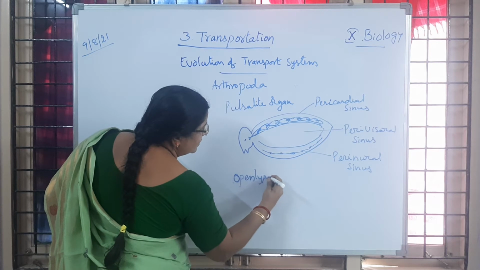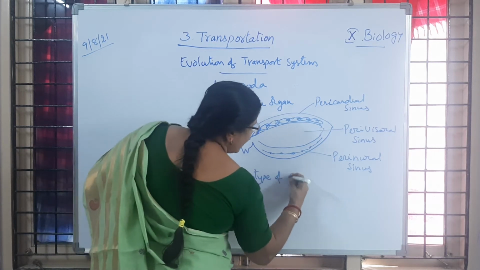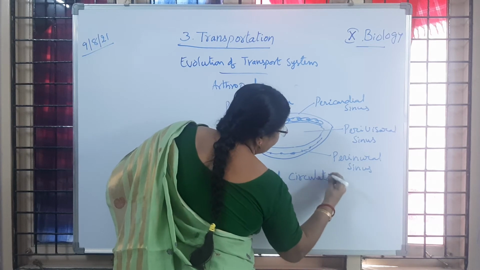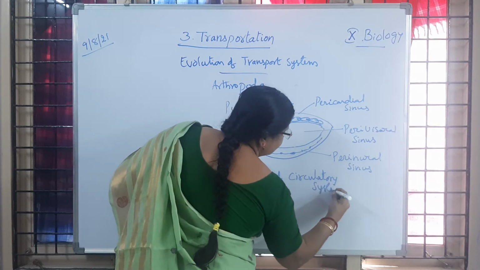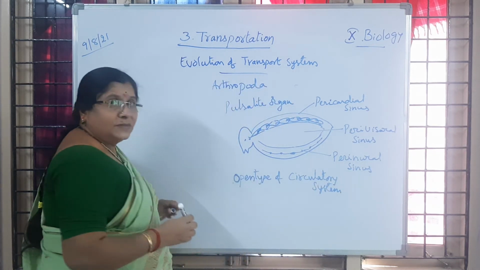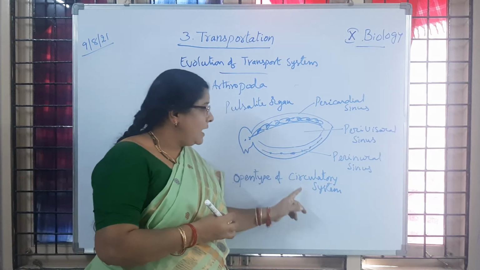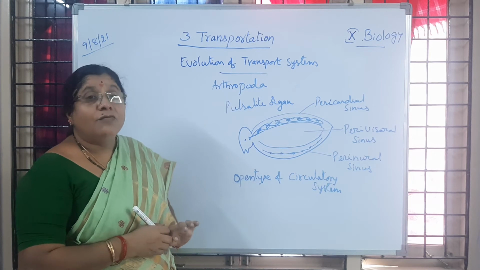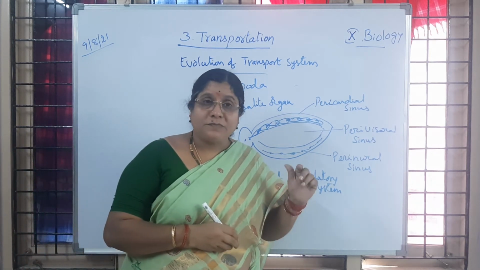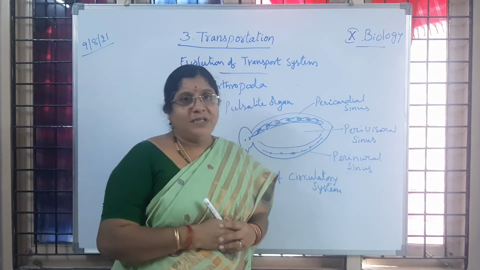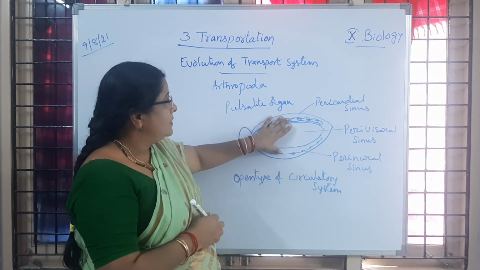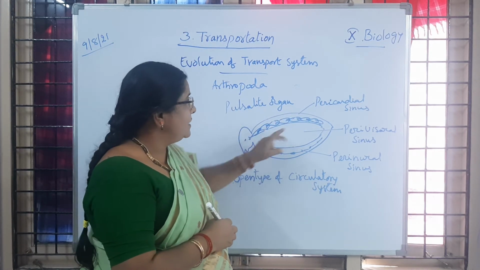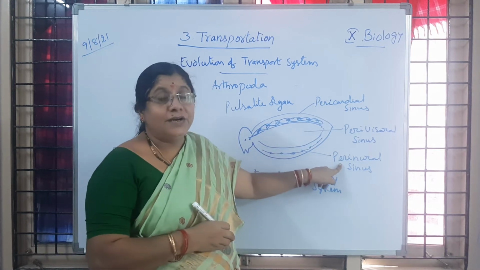Open type of circulatory system. Is it clear to you? So in all the insects, we observe the open type of circulatory system. What is missing there? The blood vessels are missing. And we are talking about the heart, pericardium, pulsatile organ, and sinuses. Is it clear to children?